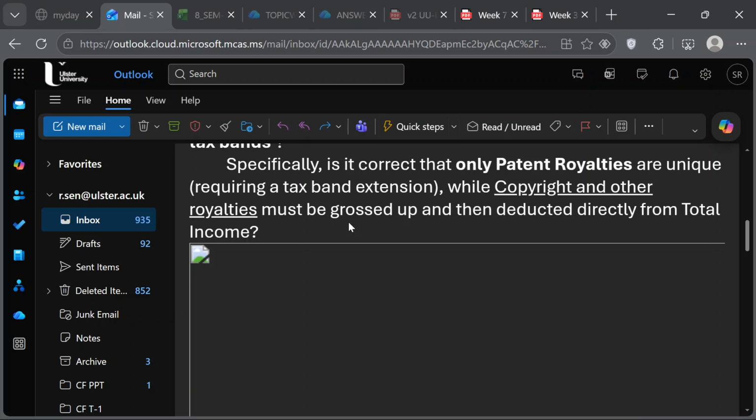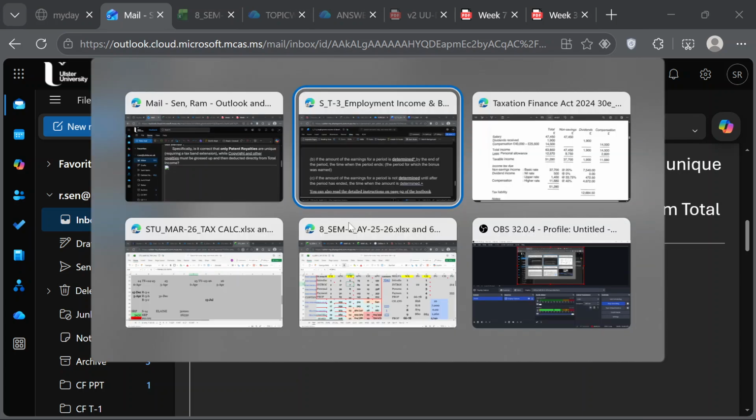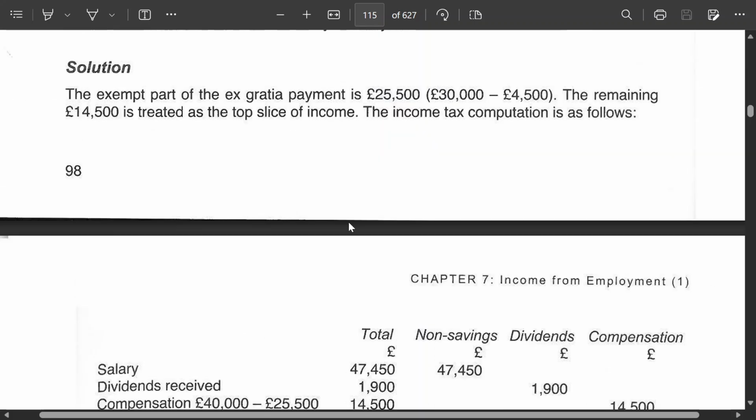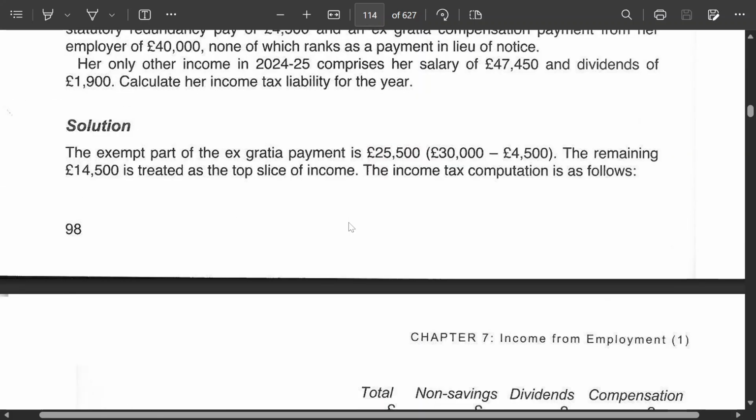Yeah, you have to be prepared for any kind of question. You can't cover everything in the question bank. You can't cover everything in the slides. That's why I'm telling you to read the Melville book. It's very important. Because you see this one, I had also forgotten this part actually. Now that Hazel asked this question, we have this coming up, which I remembered now: the taxable part of the ex gratia payment will be treated as the top slice of income.